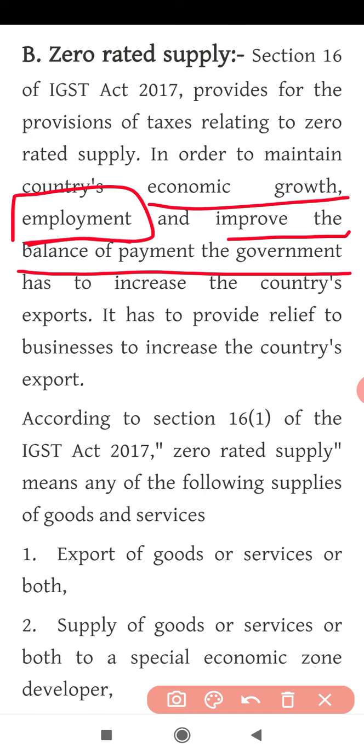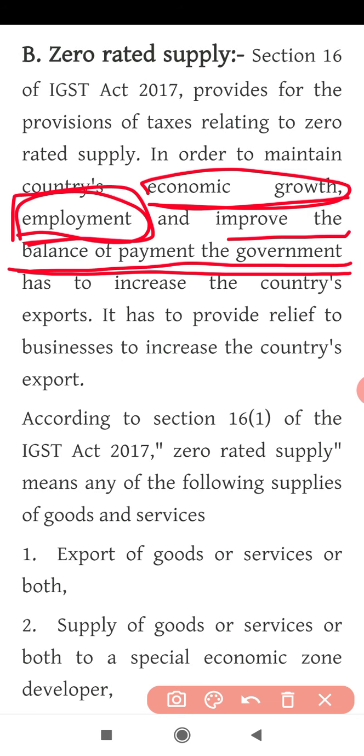What is balance of payment? Balance of payment means the monetary transactions of any country, like the exports and imports of the country. So if you want your country to be growing, developing, to have employment, and to improve the balance of payment, then you have to give them some relief.